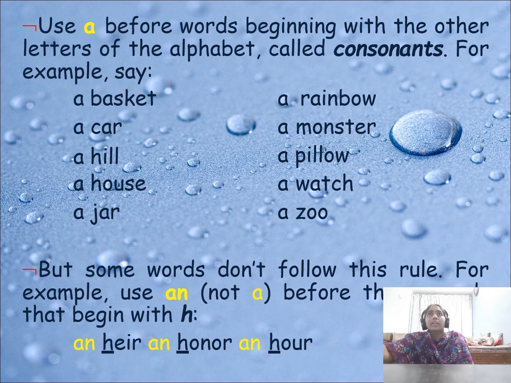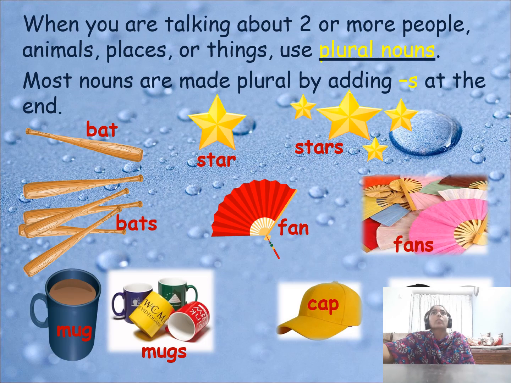Now read. These words start with a consonant sound, so we showed them with the article a. Now, a noun that denotes more than one person or thing is said to be plural.